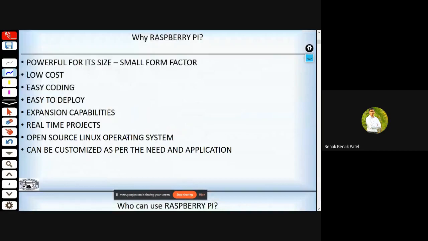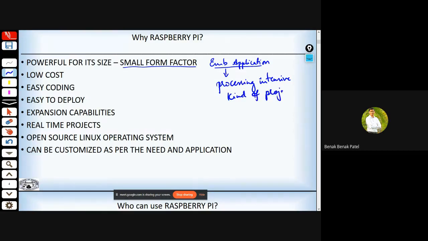So why Raspberry Pi? Because it's quite powerful for its size, and the main factor is its small form factor. The form factor is so small that we can easily make use of this in any sort of embedded application, specifically where processing is much more required, processing intensive kind of projects, which can easily be implemented on this Raspberry Pi.